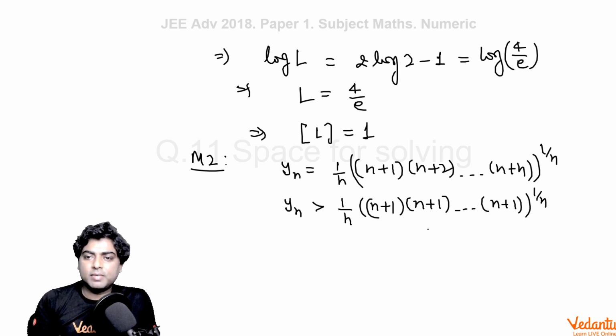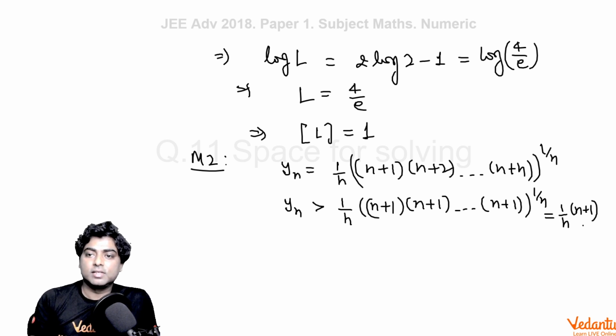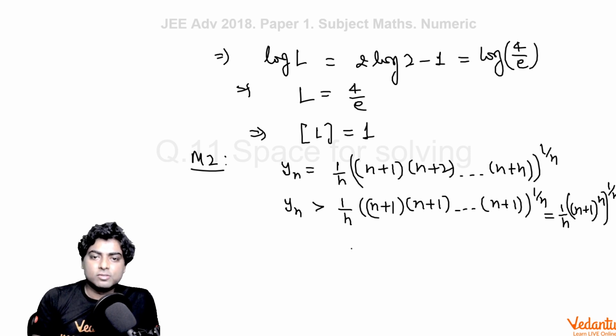So in this way I get n plus 1 whole raised to the power n, whole raised to the power 1 by n, that is 1 by n into n plus 1, which is 1 plus 1 by n.